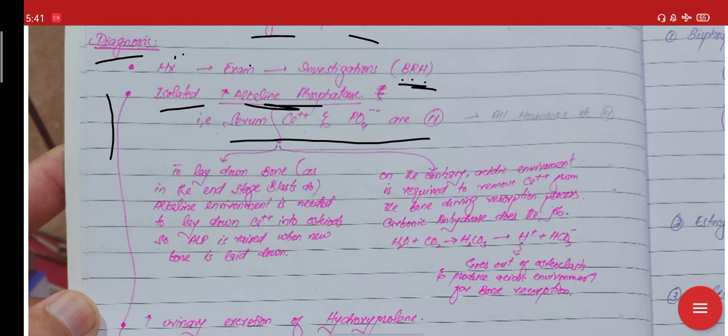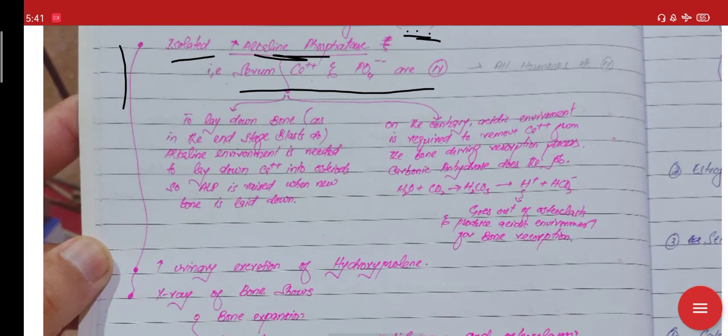Now why will there be an increase of alkaline phosphatase? There is a general concept that in order to lay down bone, we require an alkaline environment, whereas on the contrary an acidic environment is required to remove the calcium. In order to resorb bone, we need an acidic environment, which is provided by the carbonic anhydrase in the osteoclast.